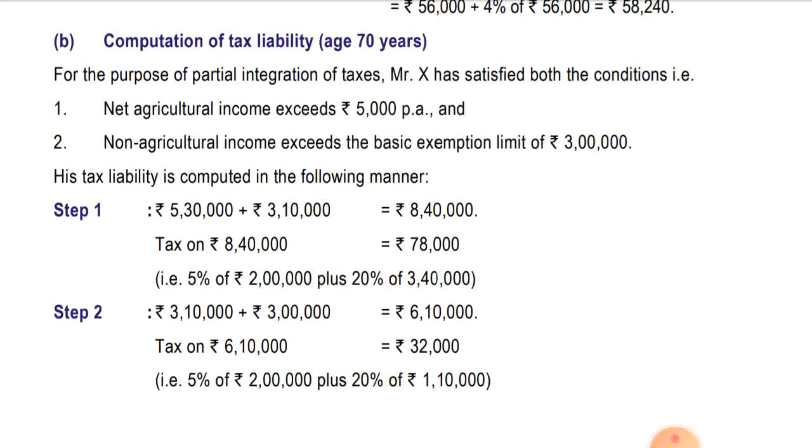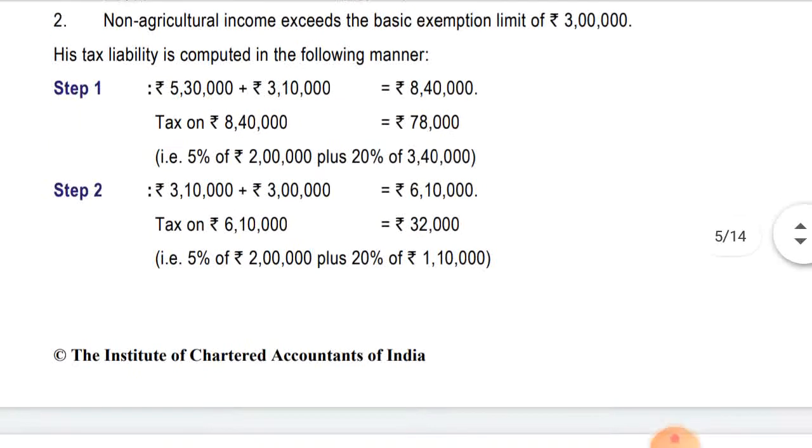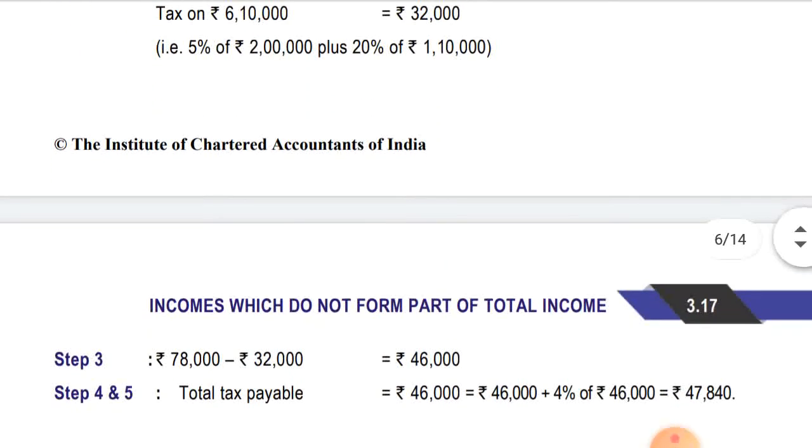So we'll do again step 1 minus step 2, that is 78,000 minus 32,000, coming to 46,000. So the tax payable is 46,000 plus 4% health and education cess, so the amount is coming to 47,840.